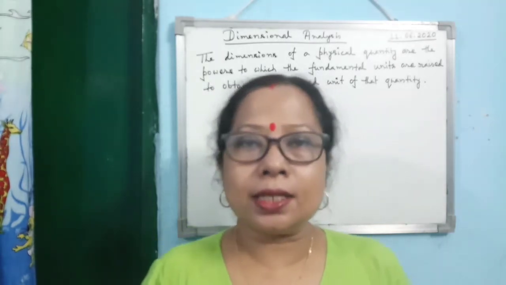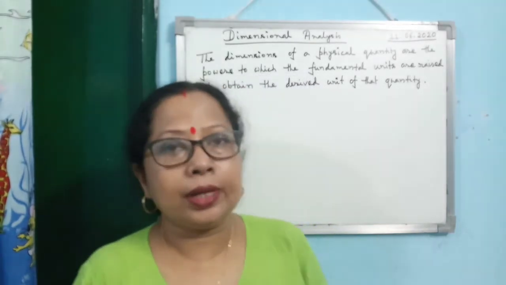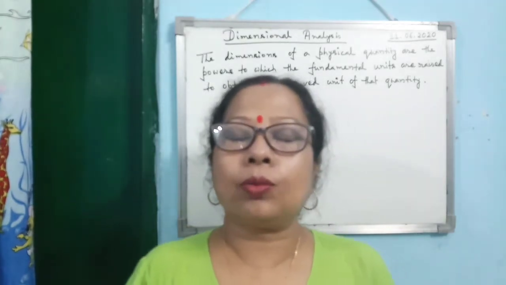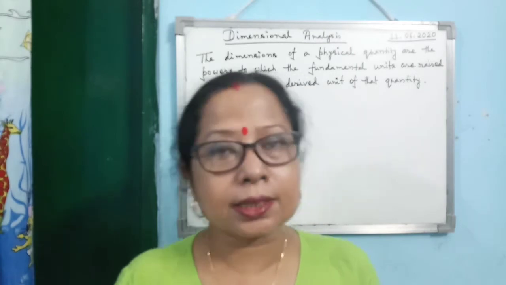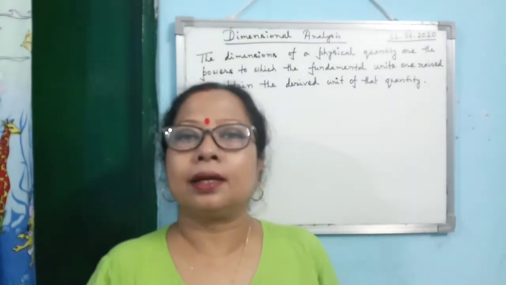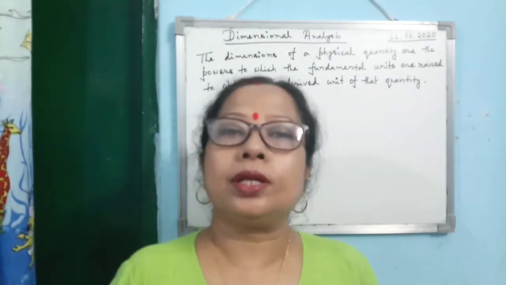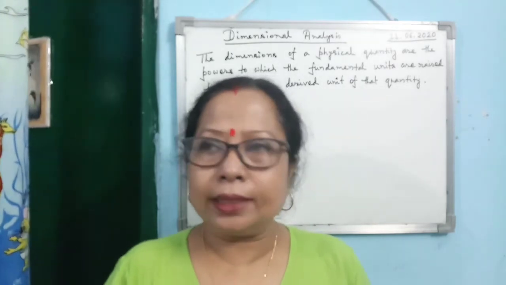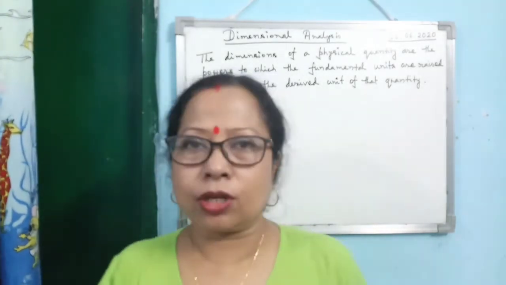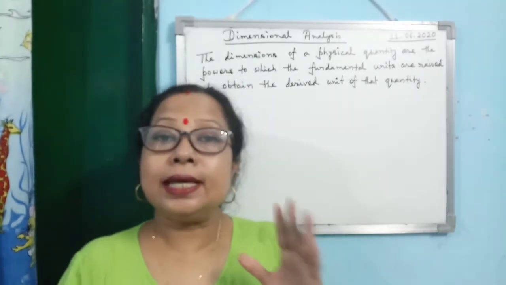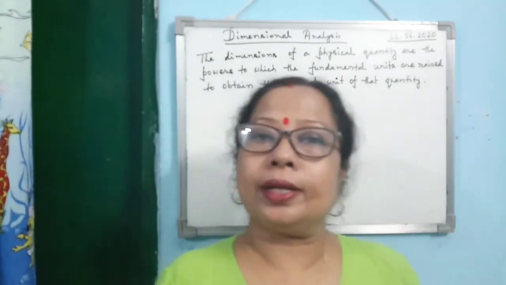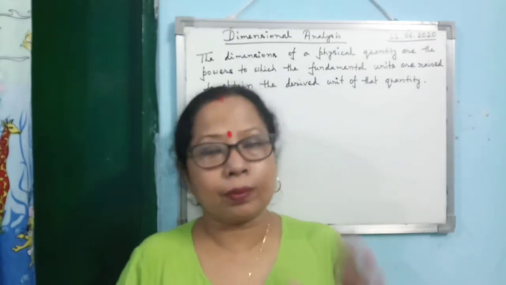Now for mass, what is the unit? What is the SI unit of mass? SI unit of mass is kilogram, SI unit of length is meter, and SI unit of time is second. So these 3 fundamental quantities and units you have to remember.